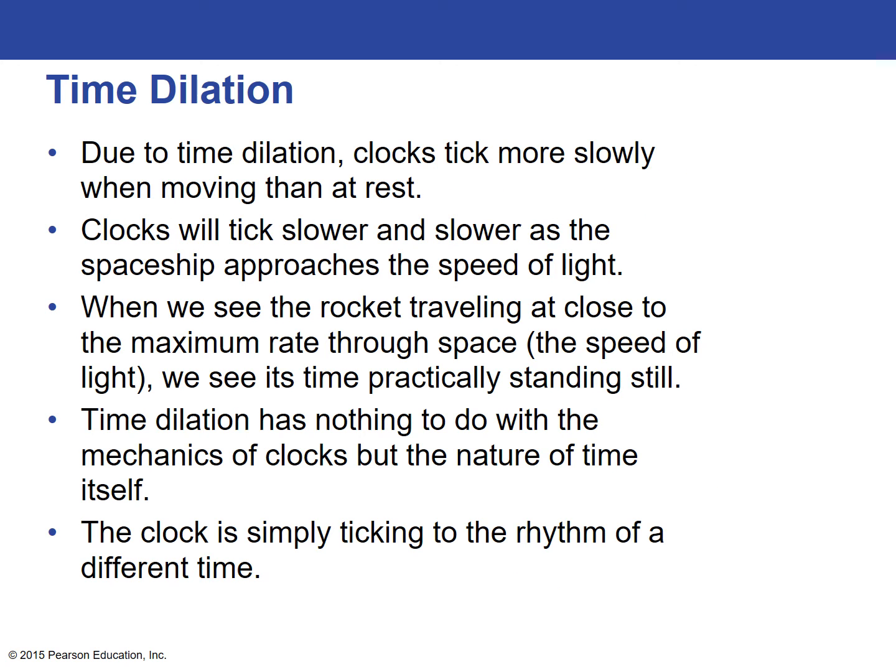Due to this fact, though, clocks actually tick more slowly when you're moving than when you're at rest. Clocks will tick slower and slower as the spaceship approaches the speed of light. When we see a rocket traveling at close to the maximum rate through space, if we could see it moving up to the speed of light, then time would basically stand still if you could actually move close to the speed of light. So the closer you get to the speed of light, the slower time goes.